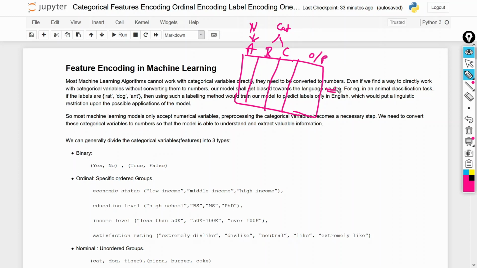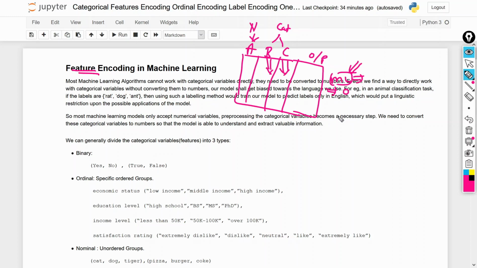So if we train our model by using these three features as they are, our model will not be trained, because our machine learning model only understands numbers. So that's why we have to convert these categorical variables into numbers. That's why we use feature encoding techniques.